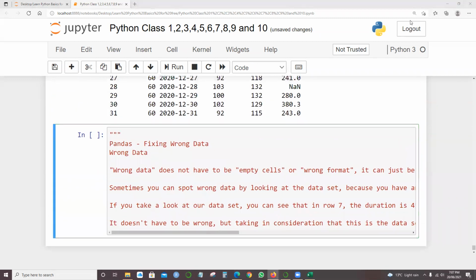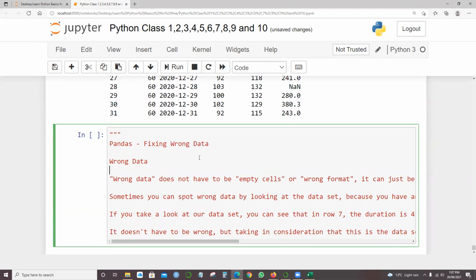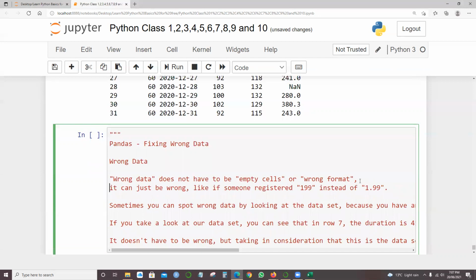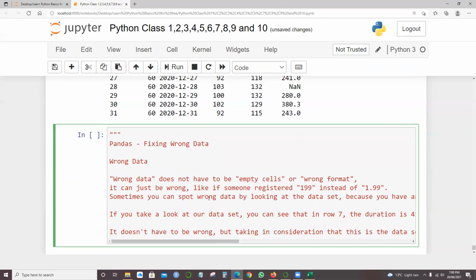So here we will be dealing with fixing the wrong data. It's not the format, we're fixing the wrong data. Wrong data does not have to be empty cells or the wrong format. It can just be wrong. Like if someone has registered 199 instead of 1.99, that's the wrong data, right? How to deal with it? Sometimes you can spot wrong data by looking at the data set.